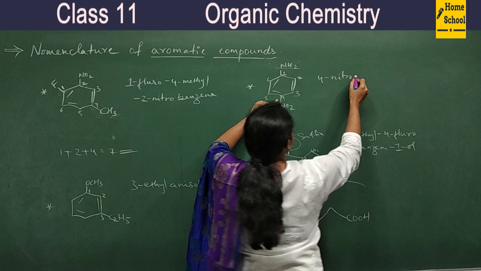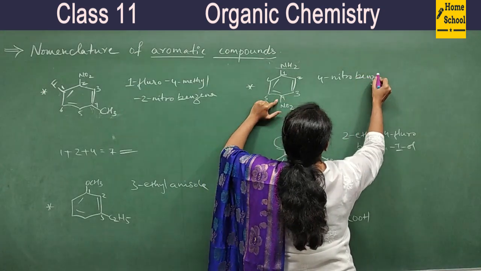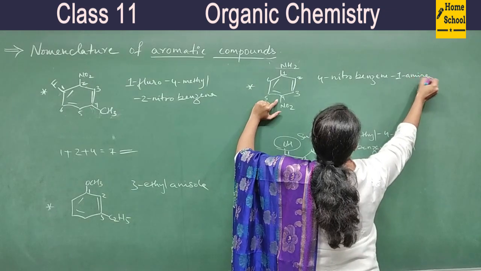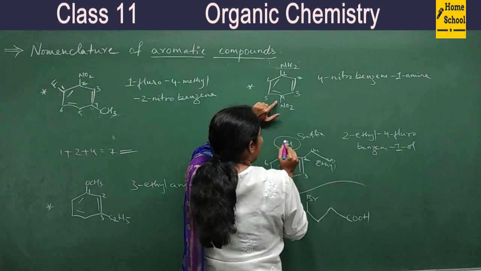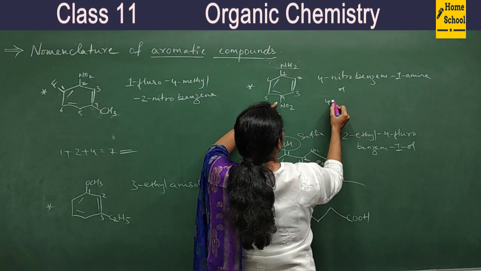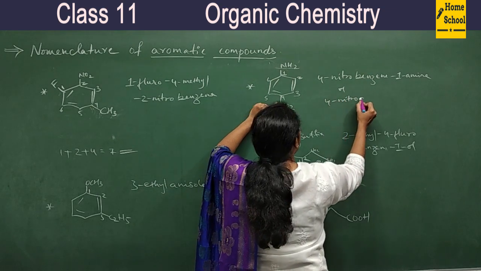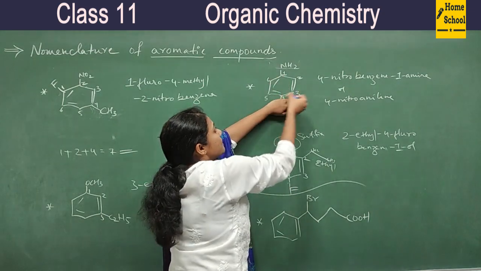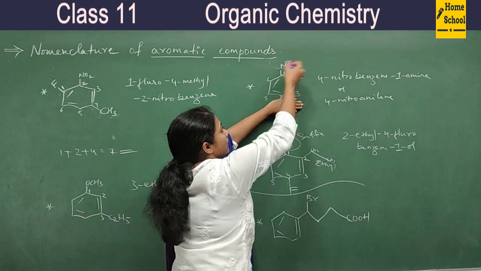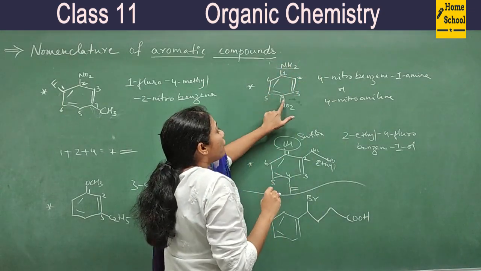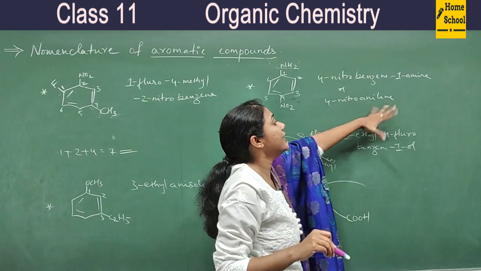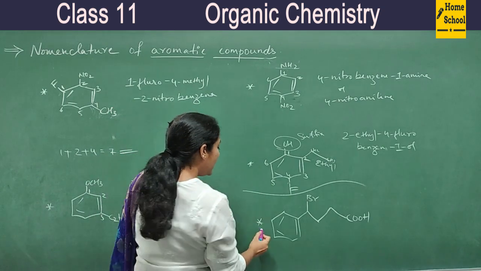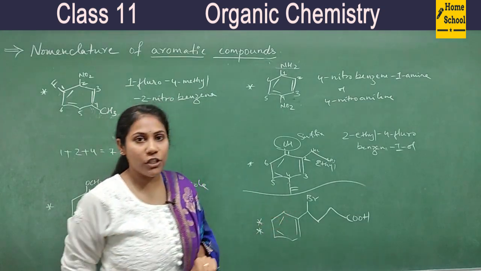So I can write its name as 4-nitro benzene 1-amine, or I can write its name as 4-nitro aniline. You know, if I close this, what is this basic compound? It is aniline. So 4-nitro aniline. This is another way of writing a name. Fine. And coming to the last example, this is a homework question for you.